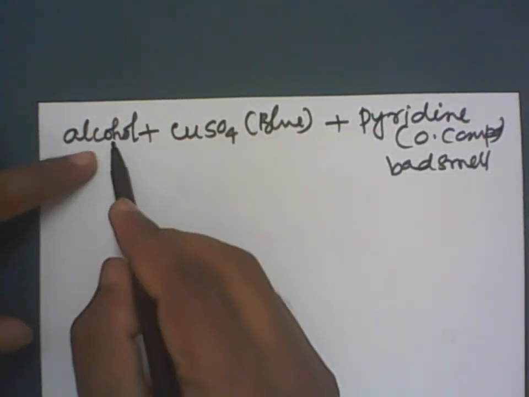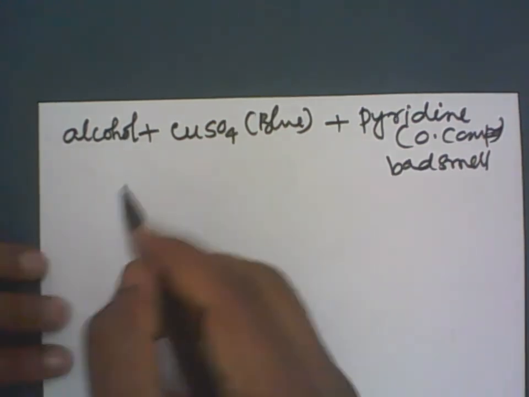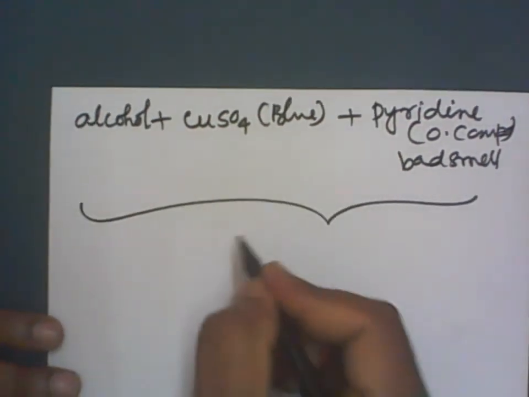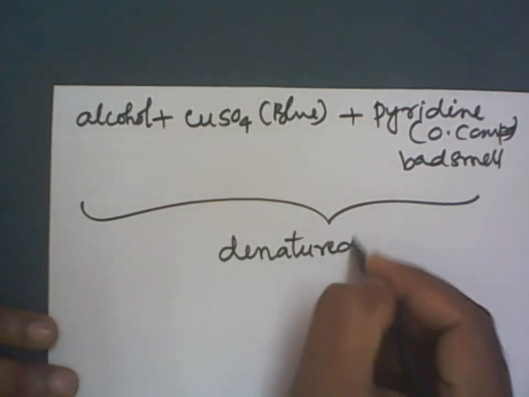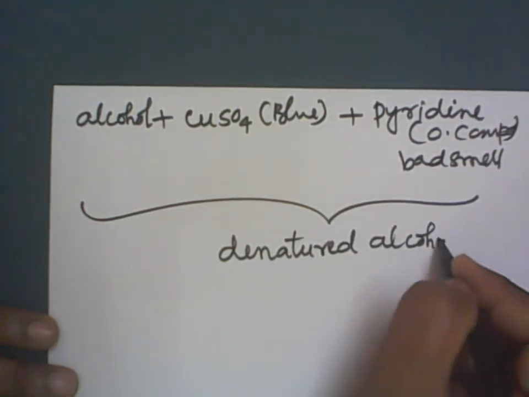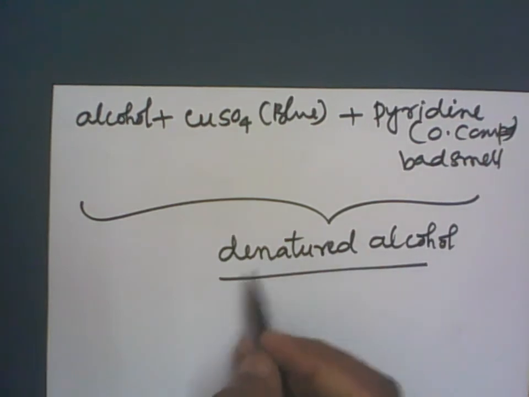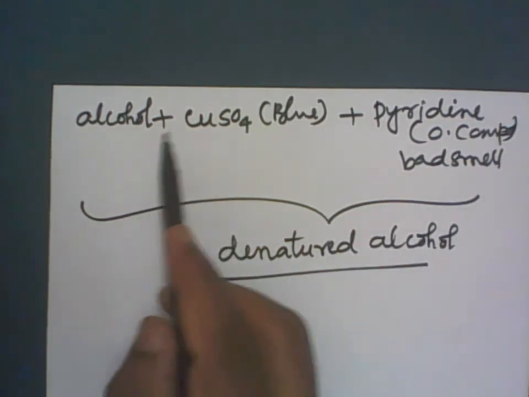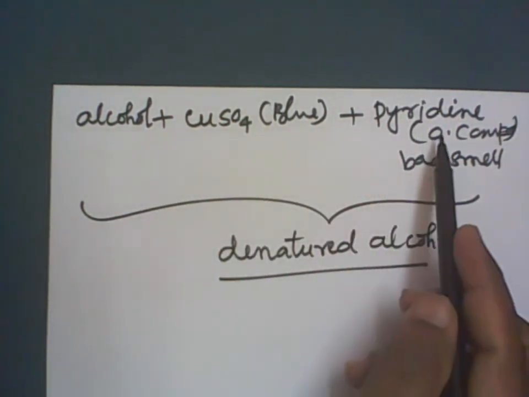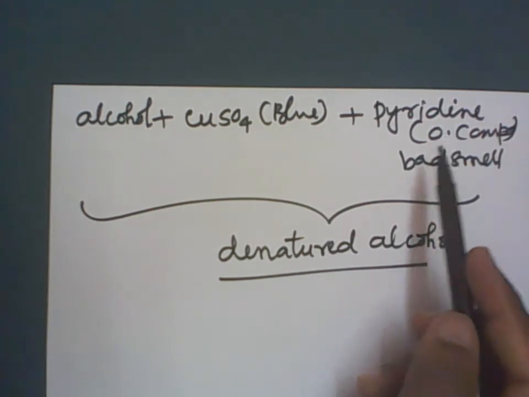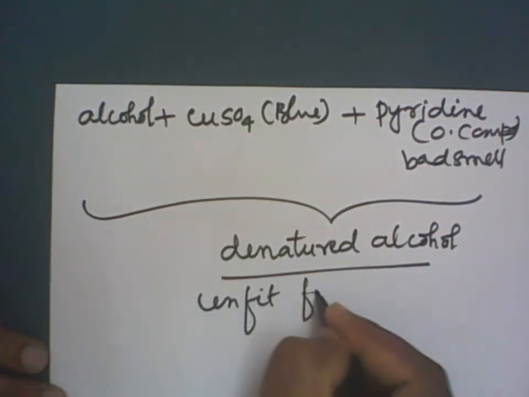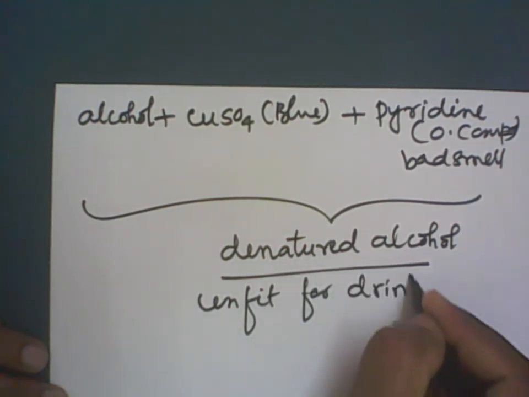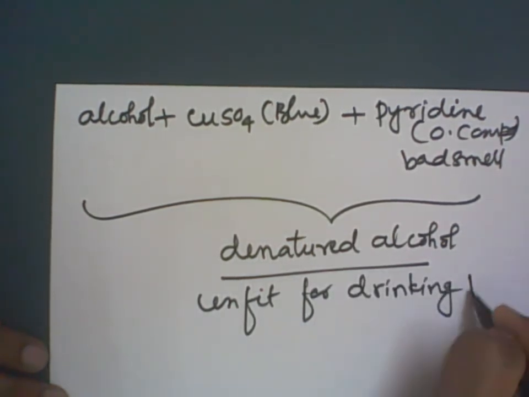Therefore, the actual nature of the alcohol is lost. So this mixture is called denatured alcohol. Nature is lost: denatured alcohol. What is denatured alcohol? Denatured alcohol is a mixture of alcohol mixed with copper sulfate and pyridine, which is unfit for drinking purposes.